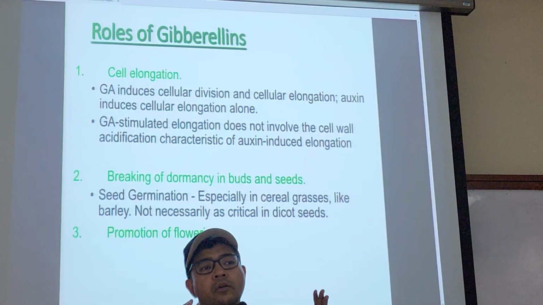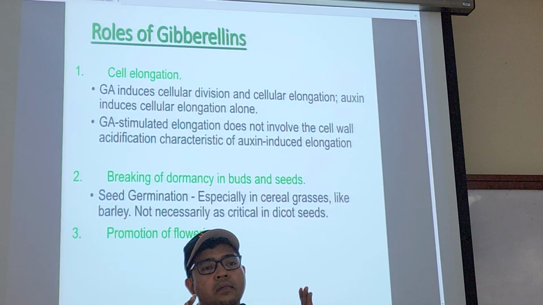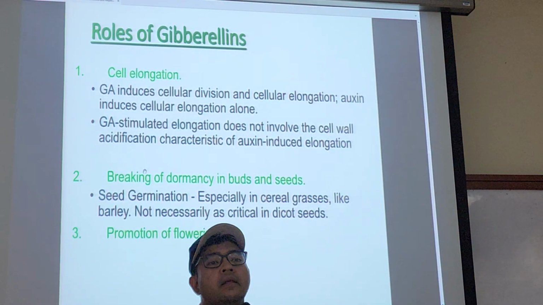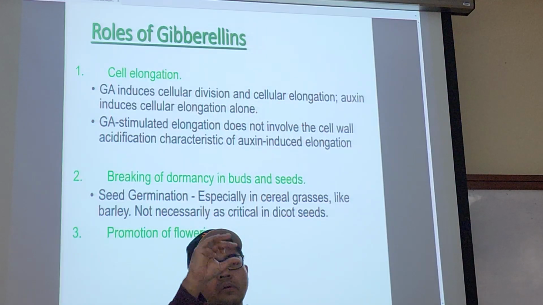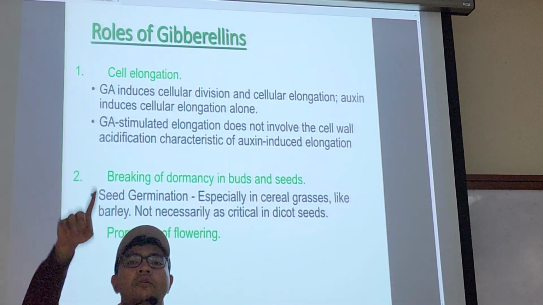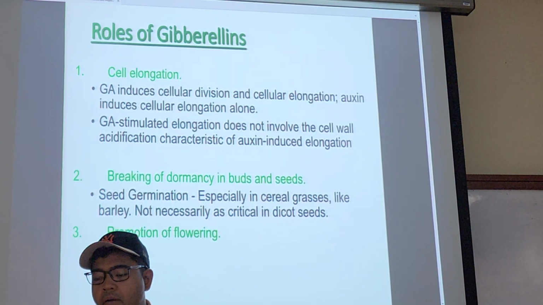It causes hydrolytic enzymes such as alpha amylase to become activated, and then it will soften all this food reserve for the embryo to feed on. That's when you get your plumule and radicle growth, right?